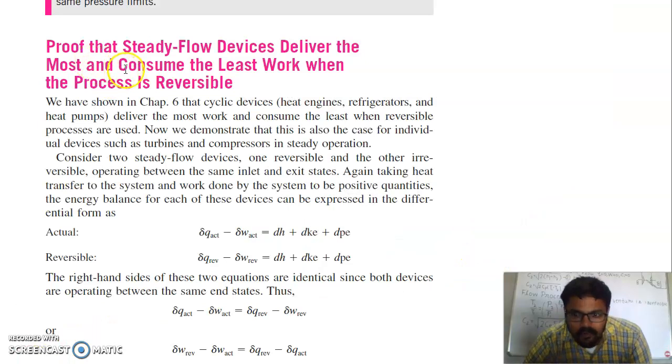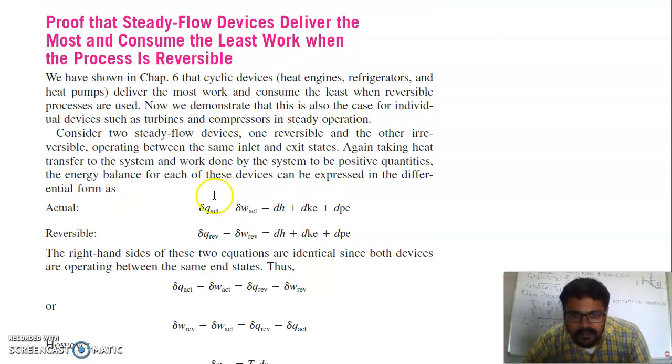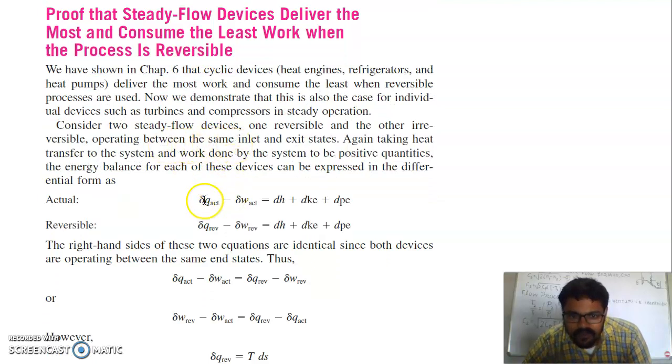Now we have a proof that steady flow devices deliver the most and consume the least work when the process is reversible, like a compressor and turbine. From the steady flow equation you can write this for actual as well as reversible. In the actual case we know work is always less, but in the reversible case the work is maximum. We have to prove it. So this is your steady flow equation in the actual case, and this is the steady flow equation in the reversible case.